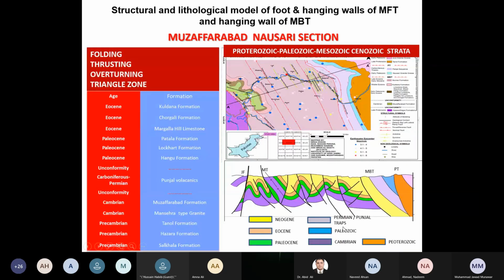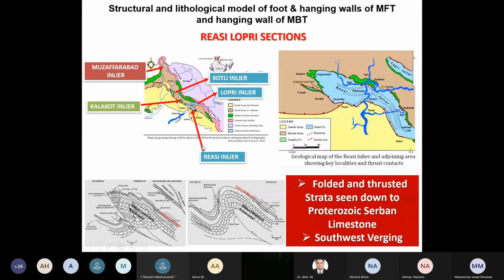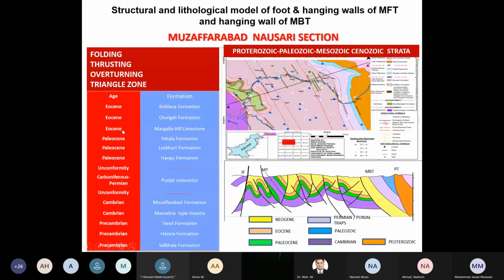This comes another cross section. This is from Muzaffarabad, which is A here, to A dash, crossing the Nasuri section. On the left side at the bottom you can see the stratigraphy that has been involved in this deformation.